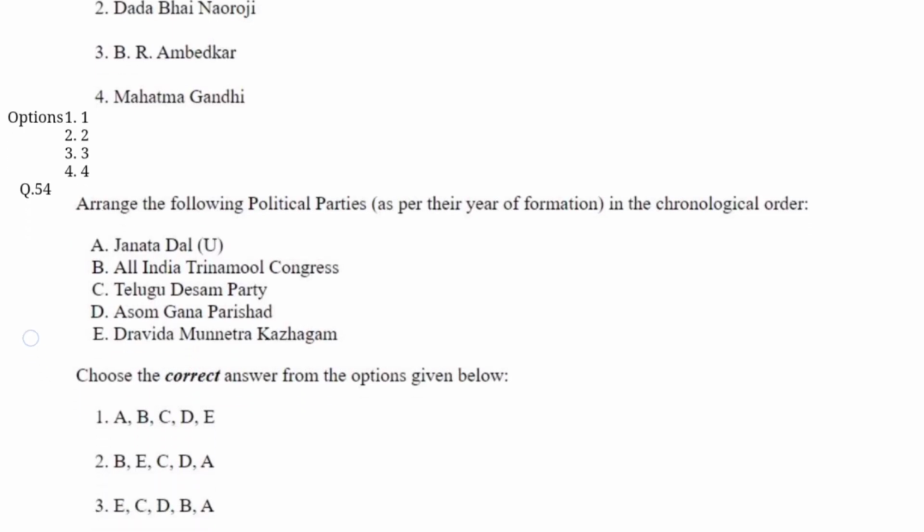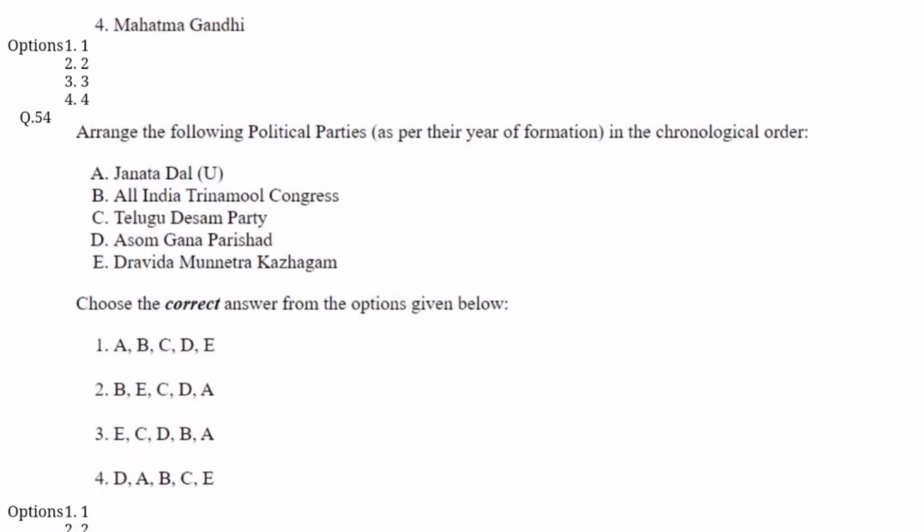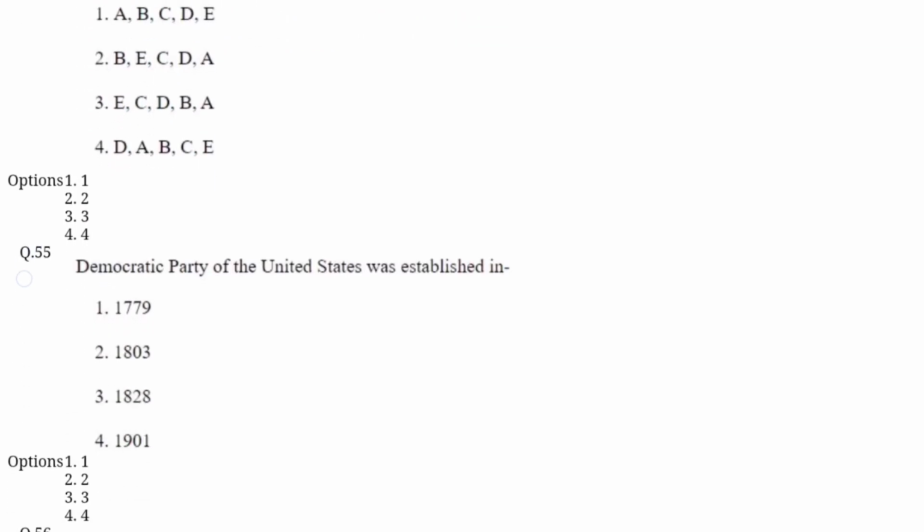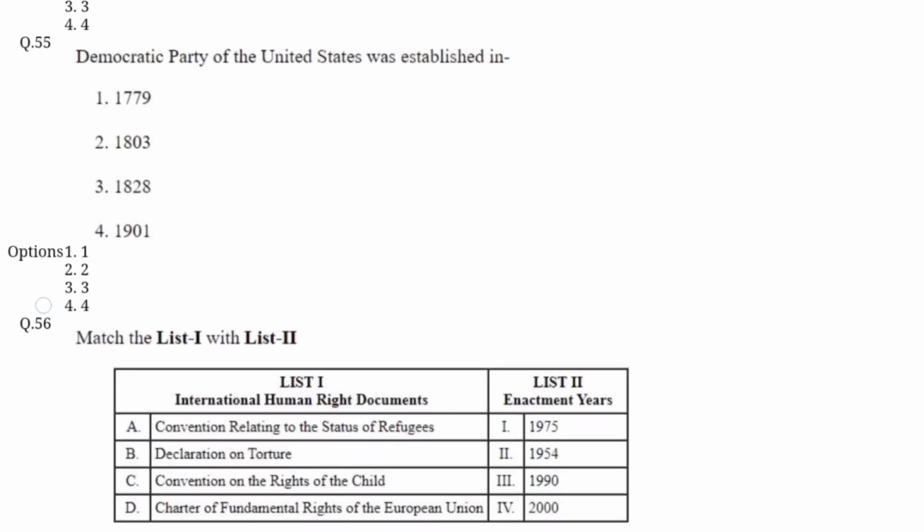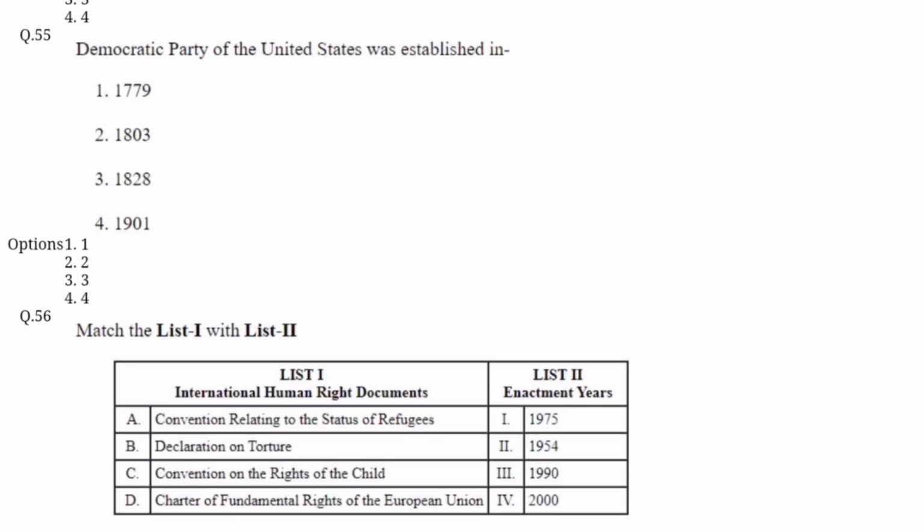Now question number 54. Arrange the following political parties as per their year of formation in chronological order. Option C is correct: Dravida Munnetra Kazhagam, then the Telugu Desam Party, then Asom Gana Parishad, All India Trinamool Congress, and last is the Janata Dal. Now question number 55. The Democratic Party of the United States was established in: option C is correct, 1828.